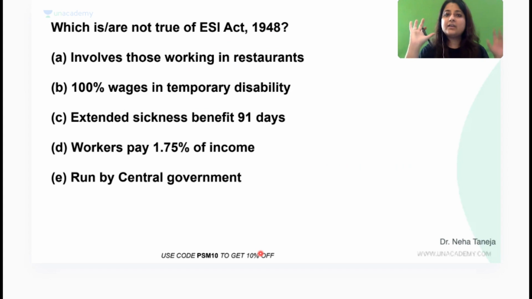Now our favorite question, ESI. Pick up any paper, continuously for the last 3 to 4 years they have been giving you ESI, so we can expect again on 18th. Okay? So which of the following is not true, guys? All right, you have to tell me which of the following is not true. Just tell me, does it involve those working in restaurants? Is it true or is it false? Does ESI Act cover those who are working in restaurants?